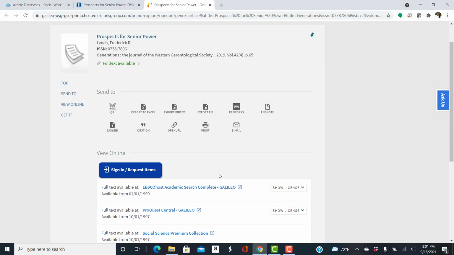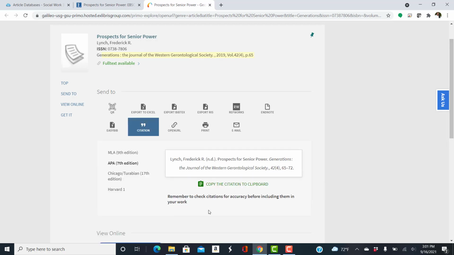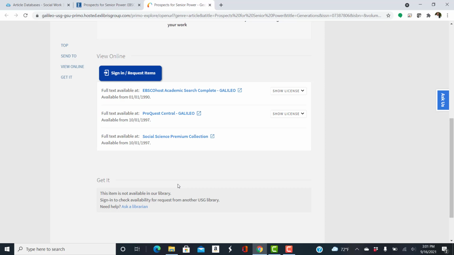And so it knows where we have this journal. And just like the database, you can copy and paste the citation from here. You can copy that there for your bibliography. So at this point, I'm going to select this one since this is a different vendor.